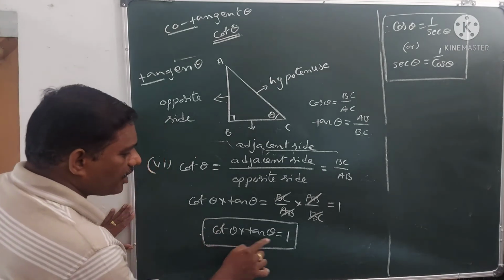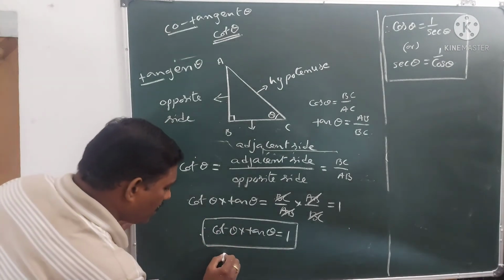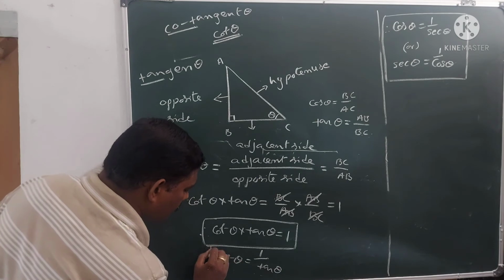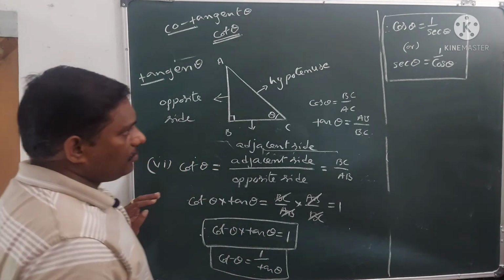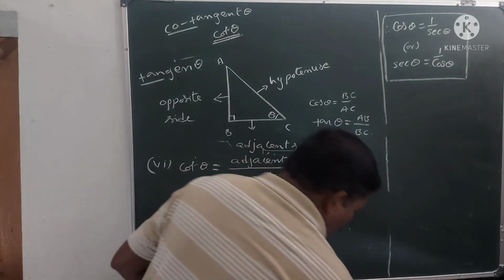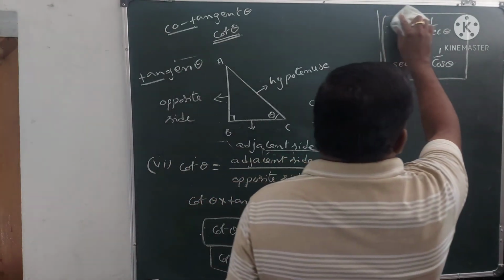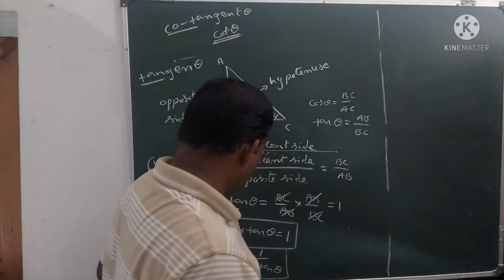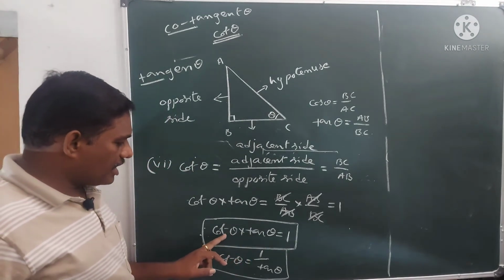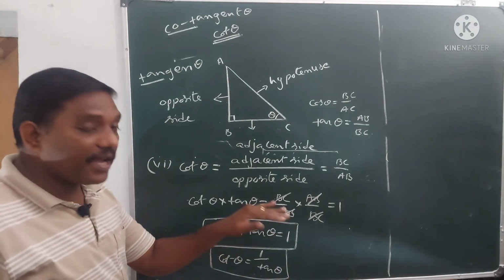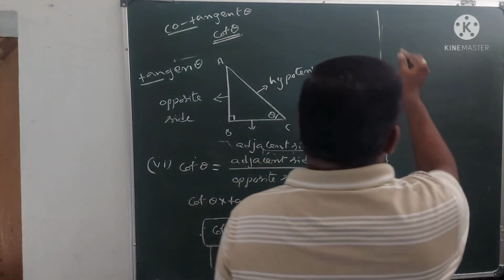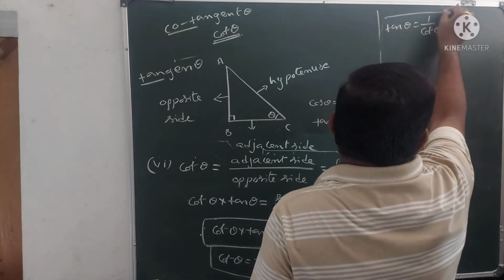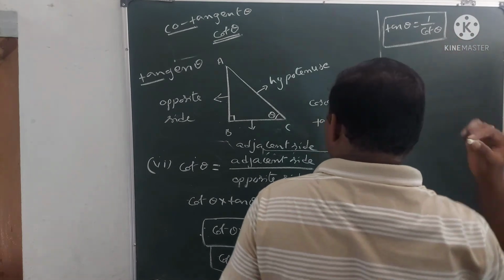Also, if you take tan theta to this side, cot theta is equal to 1 by tan theta. And also tan theta is equal to, if you take cot theta to this side, 1 by cot theta. So these are the relations.